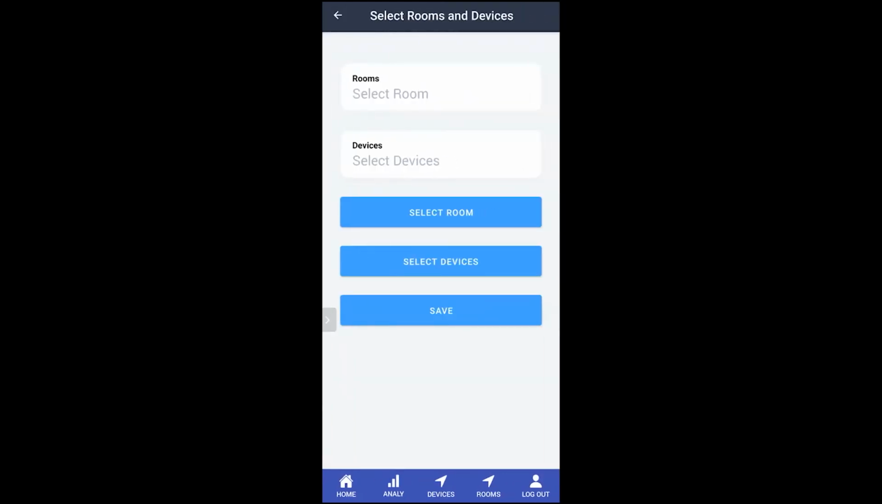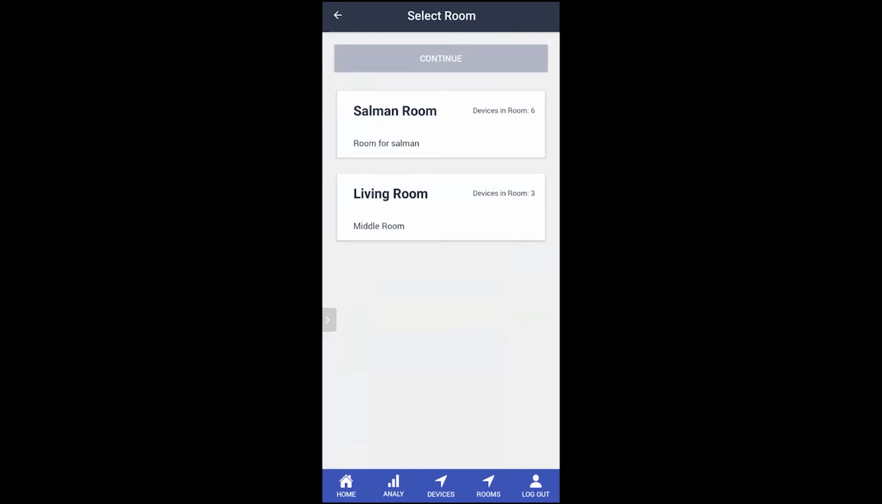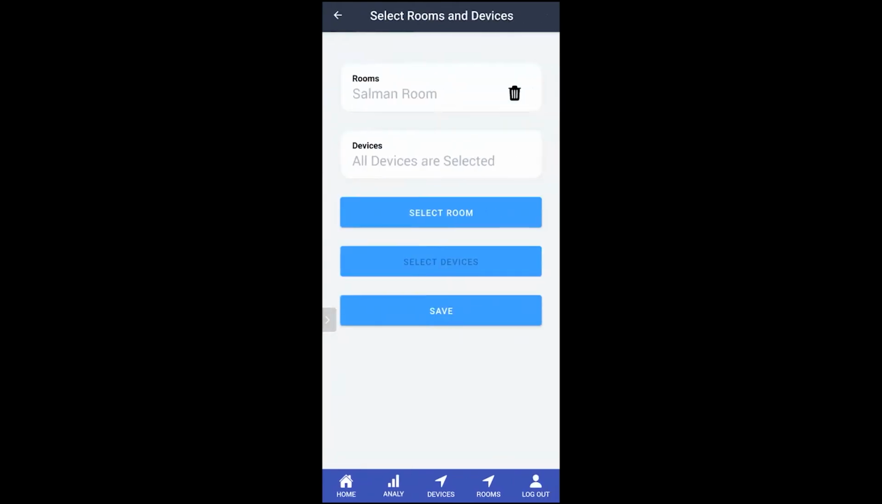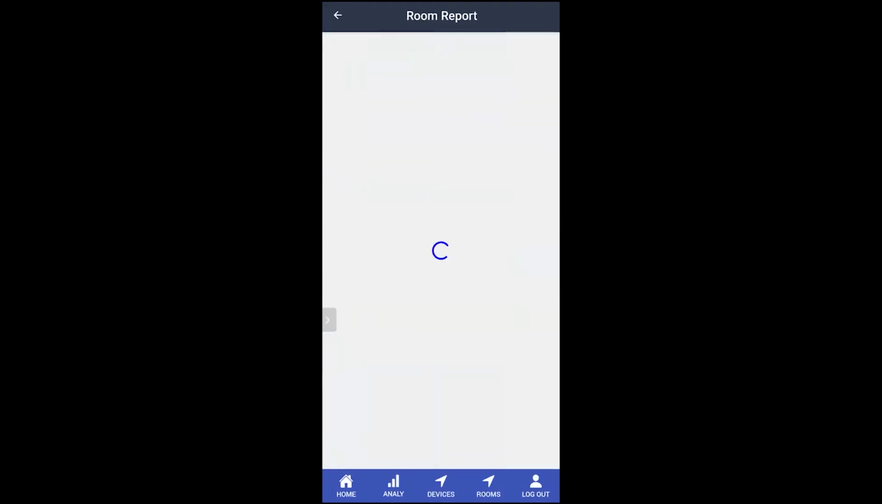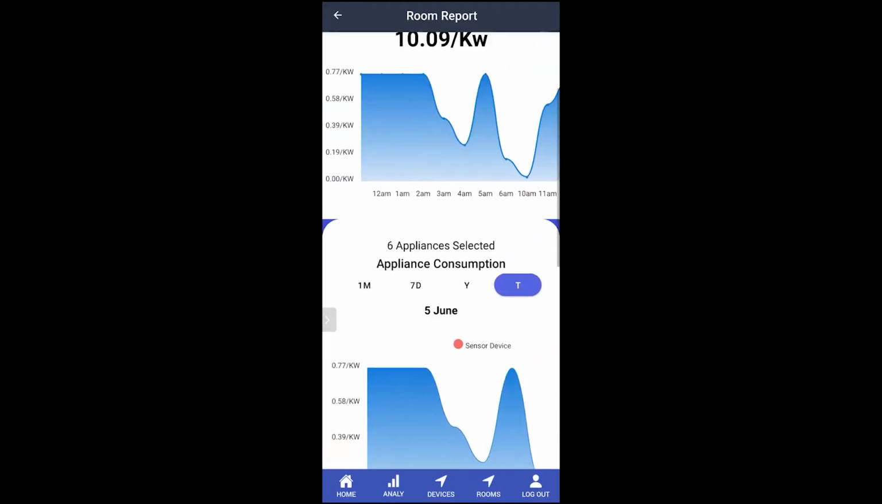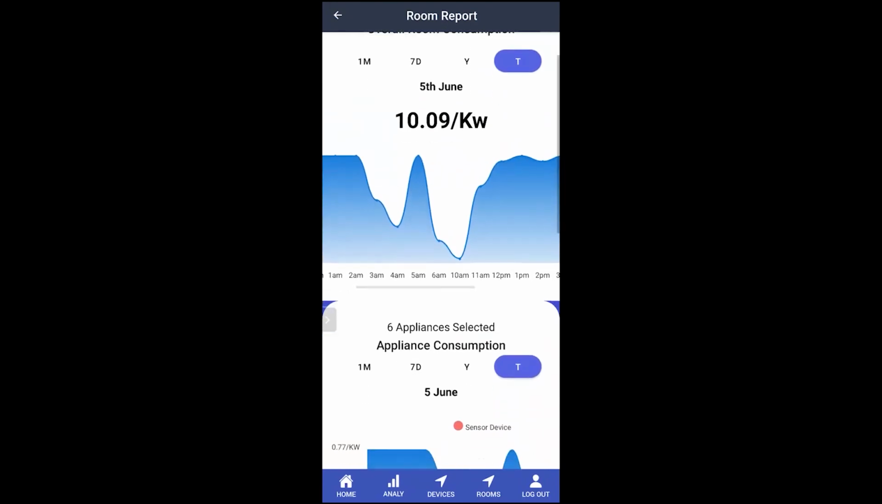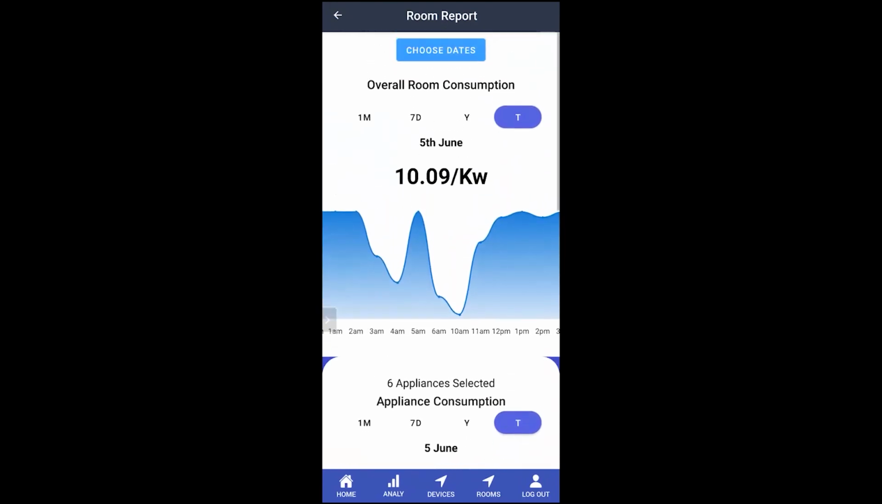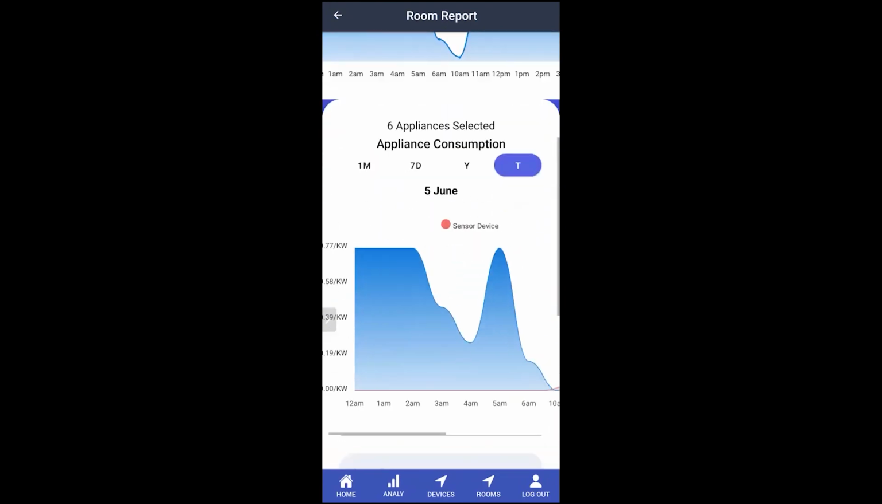He can select his rooms and devices. So right now we will click on Salman room, continue. Automatically all the devices will be selected in Salman's room. Let's save it. As you can see, all these devices are being shown. This is the overall room consumption. All the devices data are merged, and this is the individual device consumption.